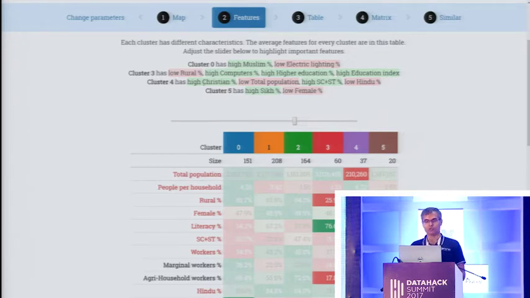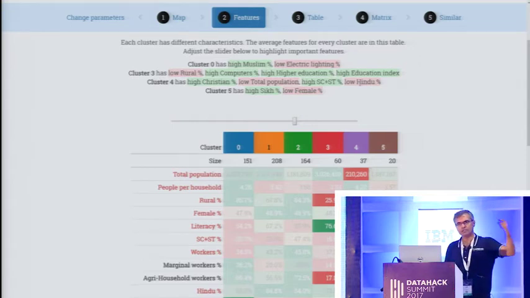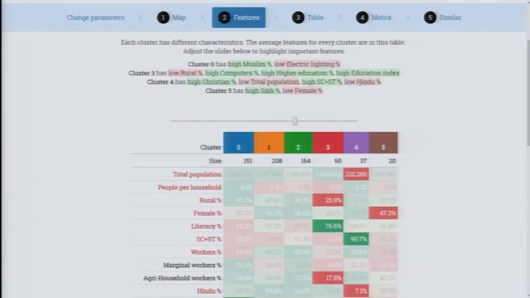Whereas for cluster 4, which is parts of the northeast, you find that it's relatively low in terms of population density, which means that distances are going to be pretty huge between areas. High SC/ST population and low Hindu population, high Christian population, we saw that. So for example, if I was starting a religious channel, this at the very least tells me that for this region I would have a very different religious channel. I'd have a Christian religious channel rather than a Hindu religious channel or a Muslim religious channel.